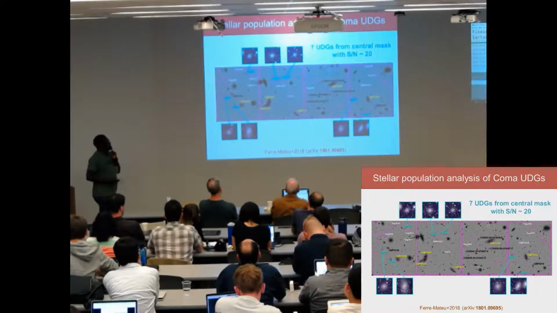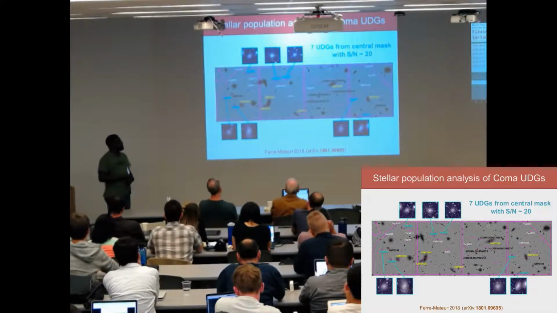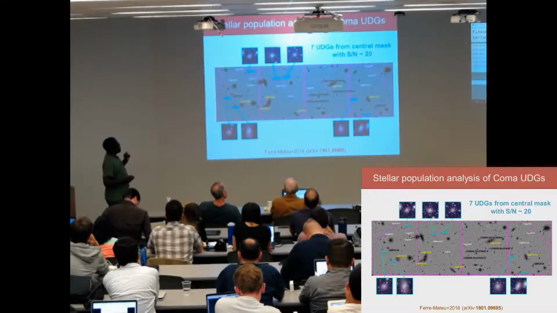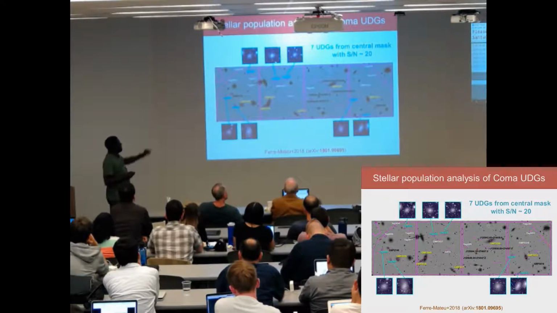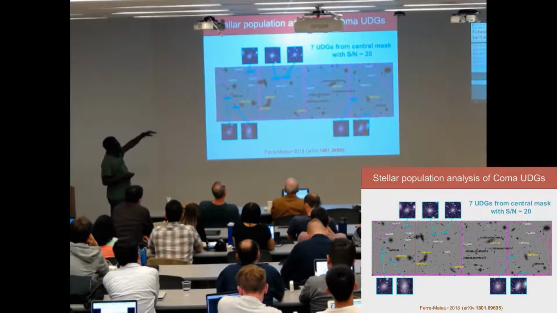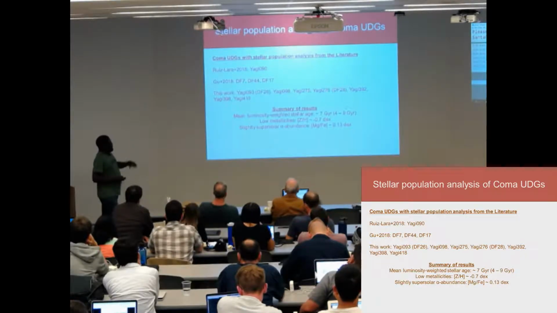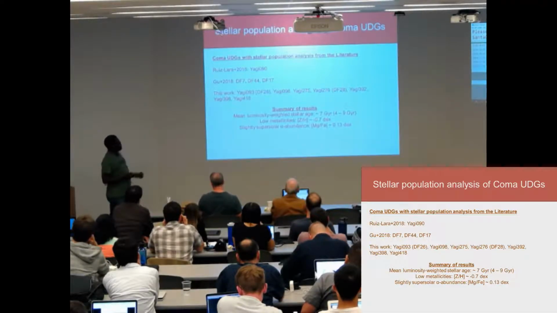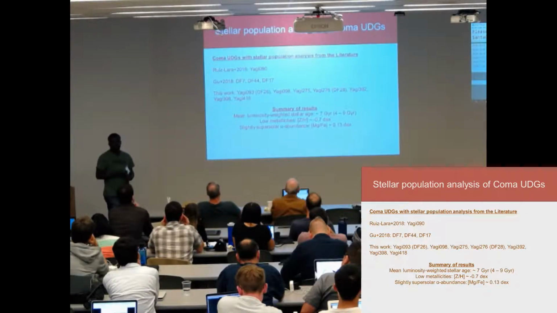So 7 of the UDGs from our central mass have high enough signal to noise ratio, and we can perform stellar population analysis on them. So again, I'm showing our central mass, and the UDGs that have high enough signal to noise are shown as cyan. The filler objects that we're also able to do stellar population analysis on are shown as black and yellow. So prior to our study, like I said earlier, only 4 Coma cluster UDGs had their stellar population characterized, and I'm showing them here. So this work has added 7 to the list.